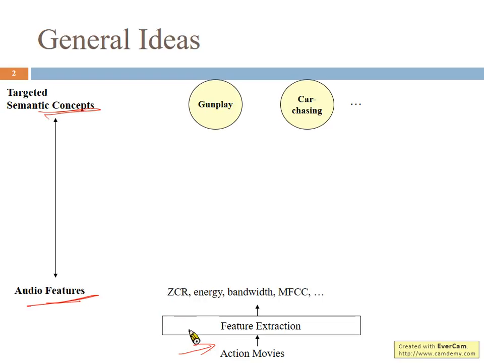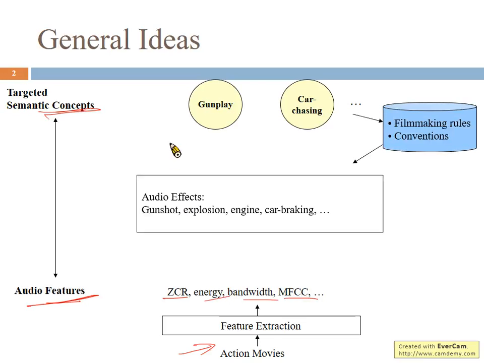In this work, we focus on action movies. Based on action movies, we can extract many features like ZCR, energy, bandwidth, MFCC. And the target is to detect gunplay or car chasing scenes. This is a very high-level concept, and we cannot directly build a model to detect gunplay and car chasing based on low-level features.